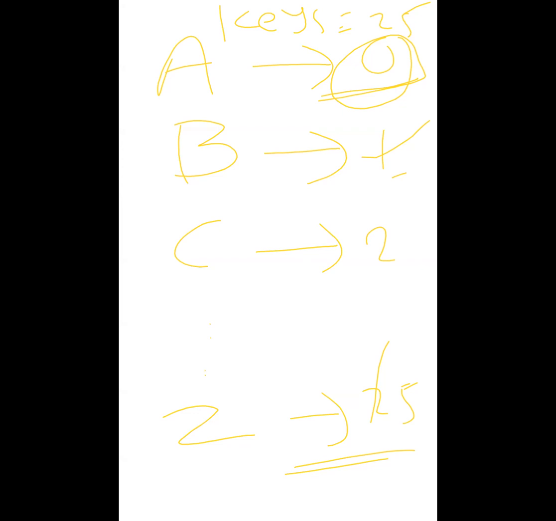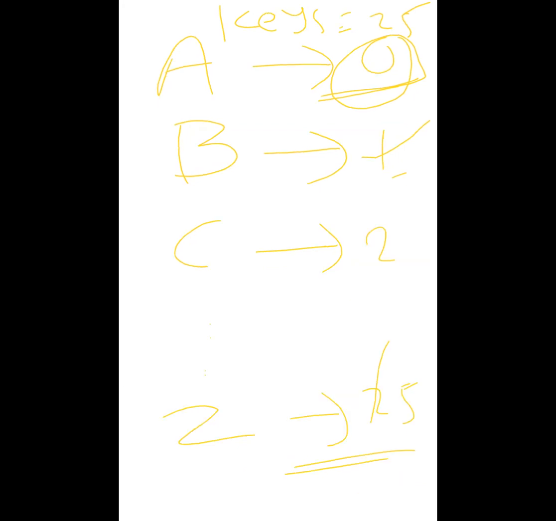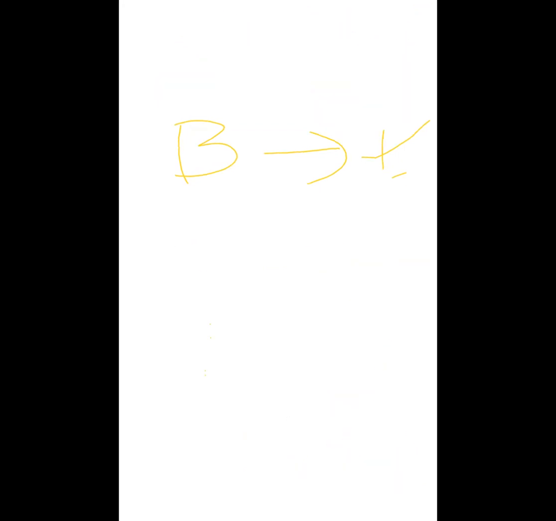Now we will write out the algorithm. See carefully. The ciphertext C is equal to, we can write in a different way. So in the previous lecture we have seen the algorithm.